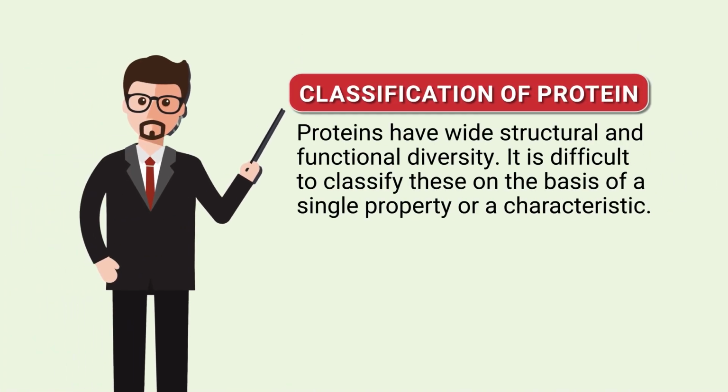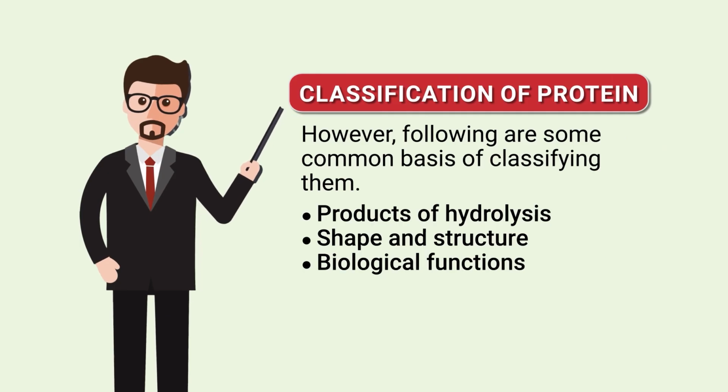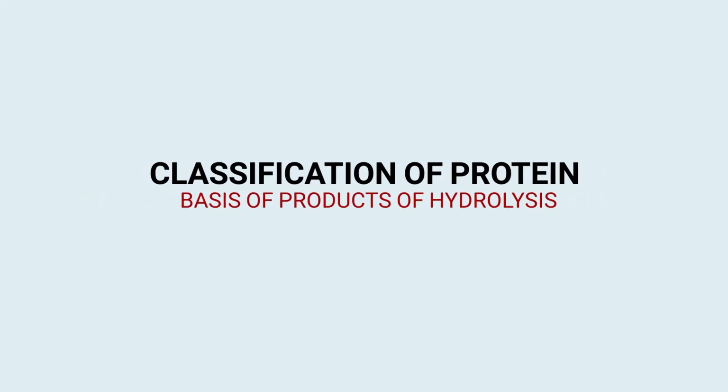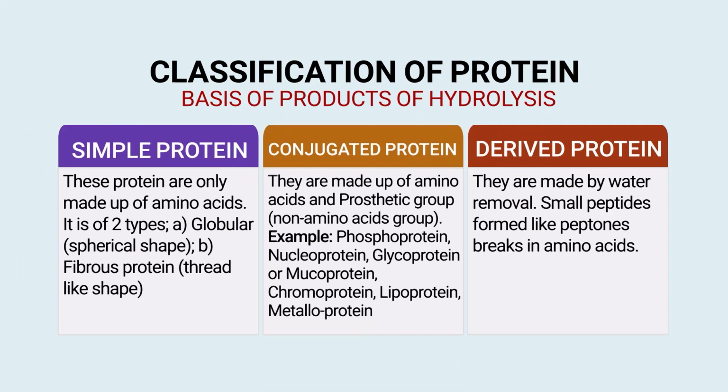Then we will move to another portion of this topic, the classification of protein. Proteins have wide structural and functional diversity, so it is difficult to classify them on the basis of a single property. However, the following are some common classifications: on the basis of product of hydrolysis, then shape and structure, then biological function. So, majorly on these 3 bases proteins are classified. Let us understand the classification of protein on the basis of these 3 criteria.